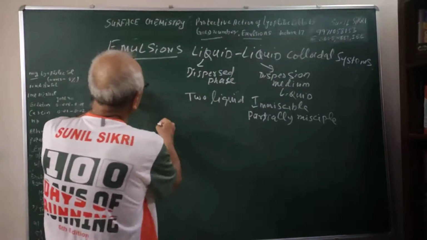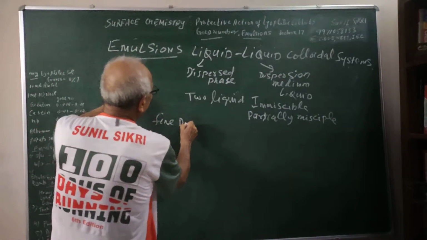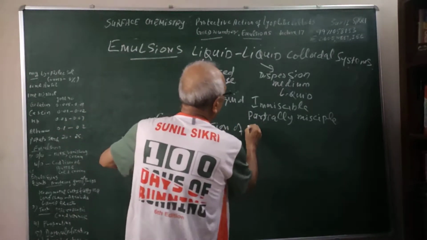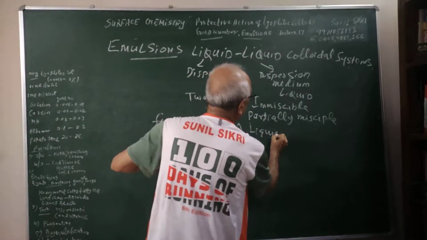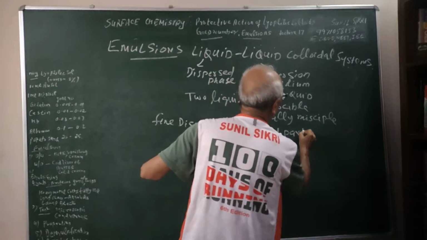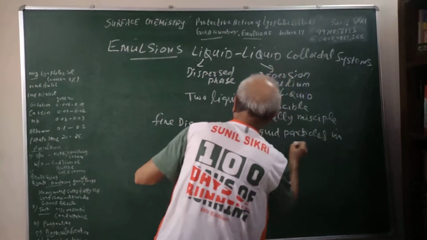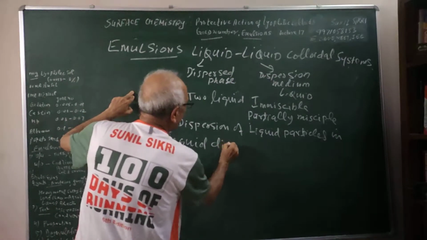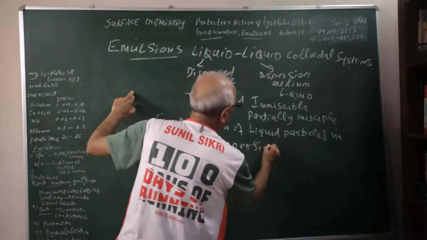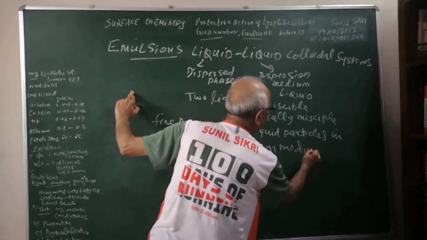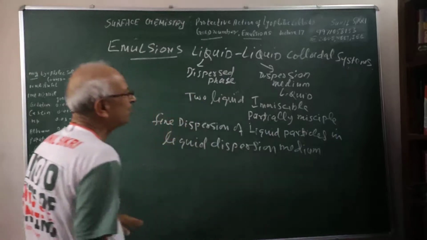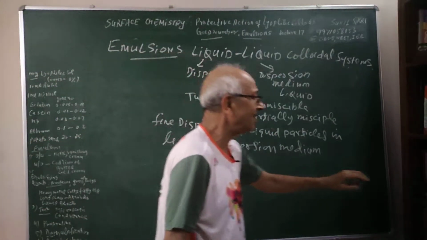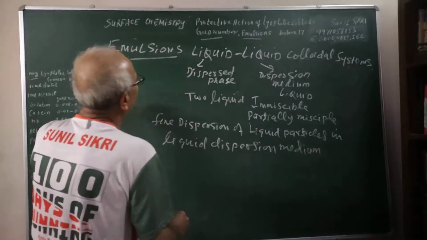Here we have two liquids which are immiscible or partially immiscible. So there is a fine dispersion of liquid particles in liquid dispersion medium. That is what the emulsion means to us. So the definition of emulsion is clear, students. Let us see what are the types of the emulsion.